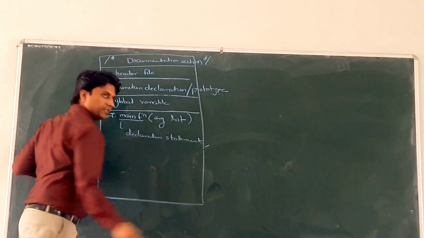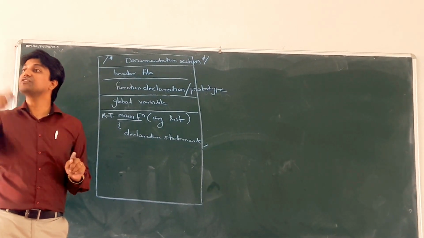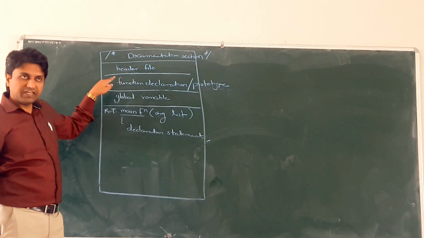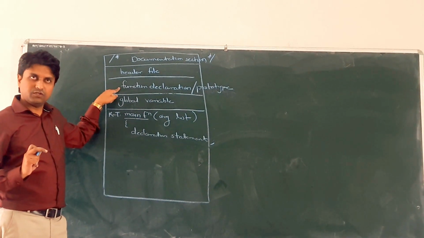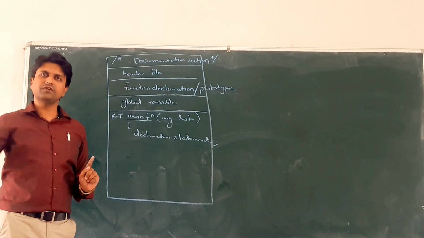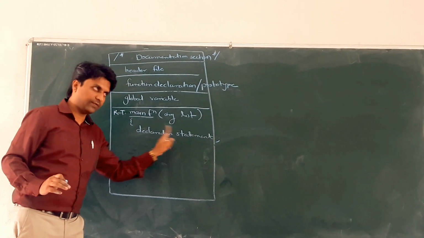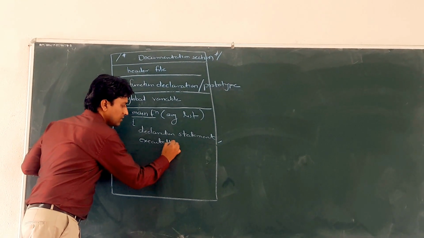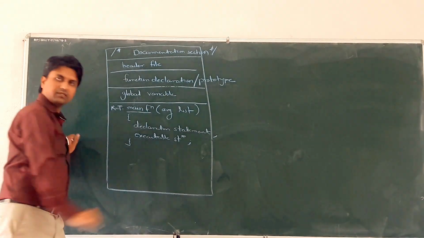What are declaration statements? Declaration statements mean either variable declaration or function declaration, both, not only function declaration. If we declare a function outside the main function, then it becomes global, available throughout the program. We studied this concept in the function chapter. Here the declaration statements, that is function declaration or variable declaration, are followed by executable statements. After the executable statements, the main function is complete.